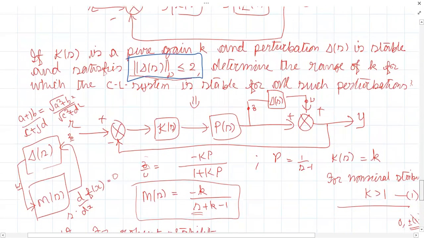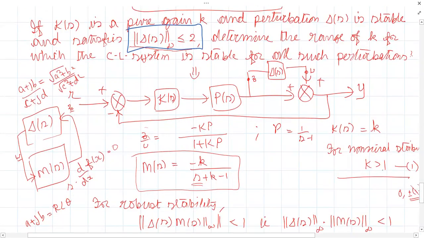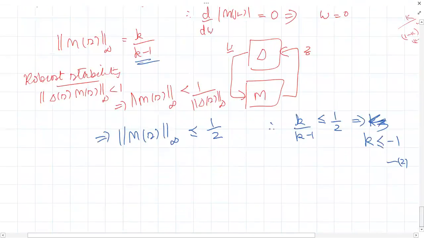See, what was our condition 1? K should be greater than 1. So for nominal stability, K should be greater than 1, and for robust stability, K should be less than or equal to -1. They contradict each other. Condition 2 contradicts condition 1.